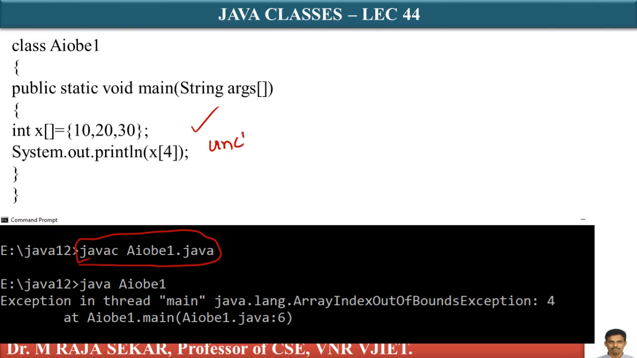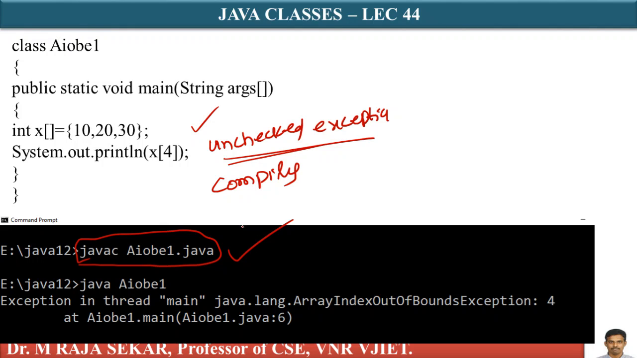For unchecked exceptions, for runtime exceptions, the program compiles. Therefore, you are not getting any compilation error. It will compile, but while running, we will get an exception. What is the reason? The fourth element does not exist in the array. x of 4 means there is no fourth element in an array whose size is 3. You are trying to access x of 4, which generates an exception.